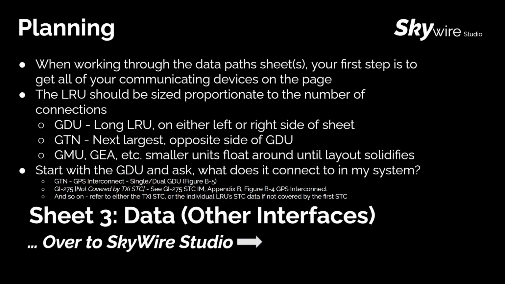For the GTN, there's the GPS interconnect, which shows you how to connect with either a single or a dual GDU interface. The GI275 is not covered by the TXI STC, so you need to swap over to the GI275 STC installation manual and refer to the GPS interconnect to know how it works with the TXI installation. Similarly, for other LRUs, if the data is not covered by the TXI installation manual STC, you'll need to go to that respective LRU's STC'd data.